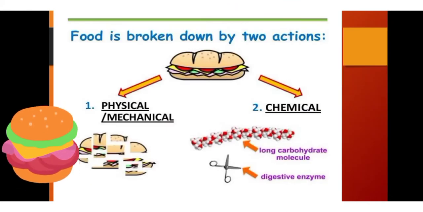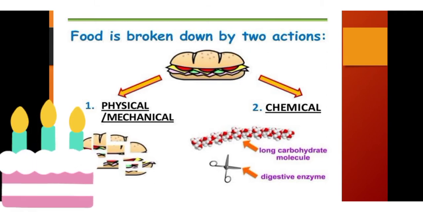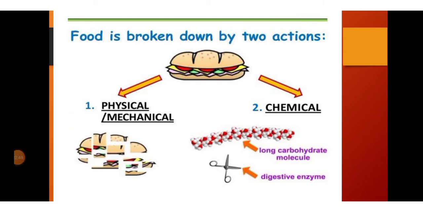Now, food is broken down by two actions. The first one, physical or mechanical. The second one, chemical. Physically, when we eat, the food is churned by the teeth. In the second process, which is chemical, the long carbohydrate molecules are broken with the help of digestive enzymes into simpler forms, and these simple components of the food get absorbed by the bloodstream and carried throughout the body.